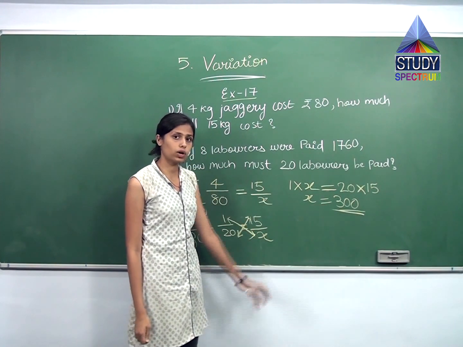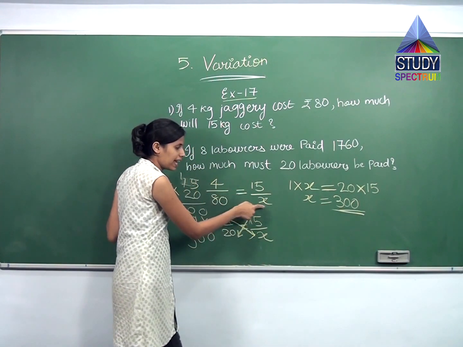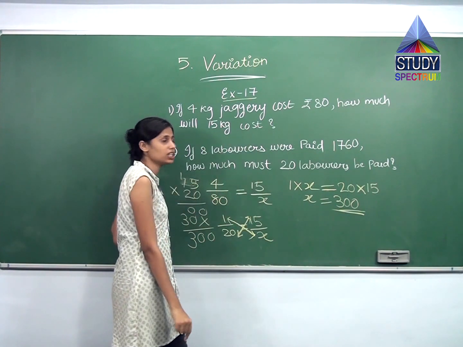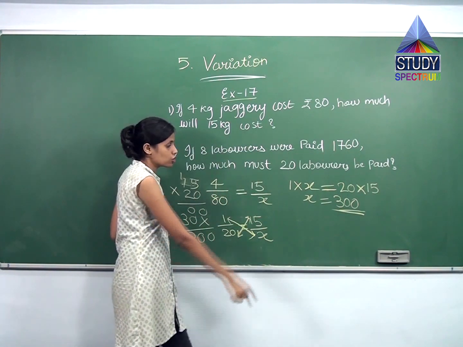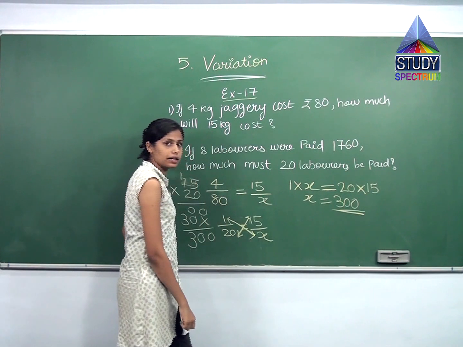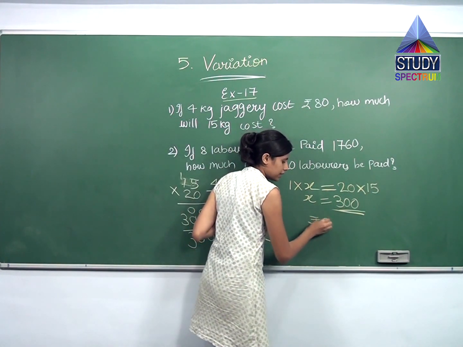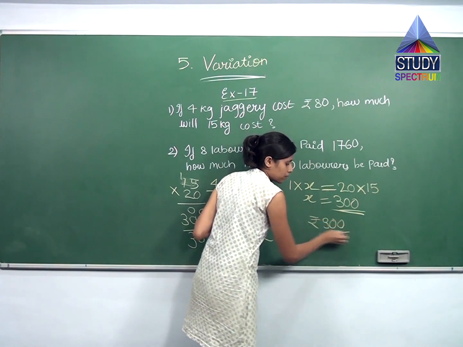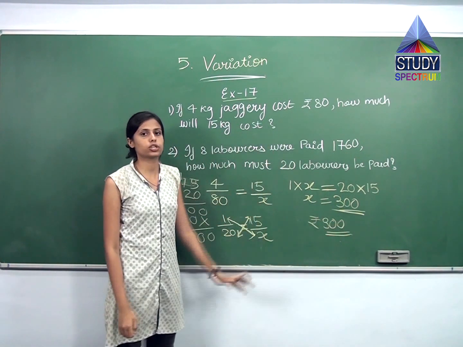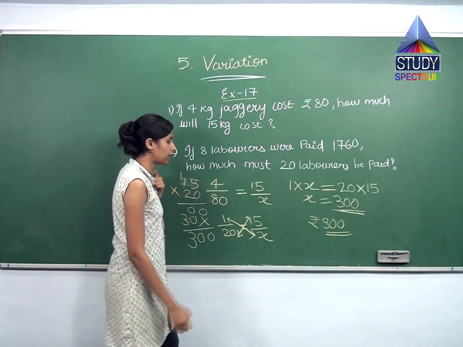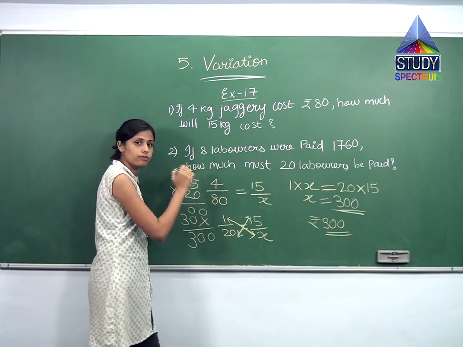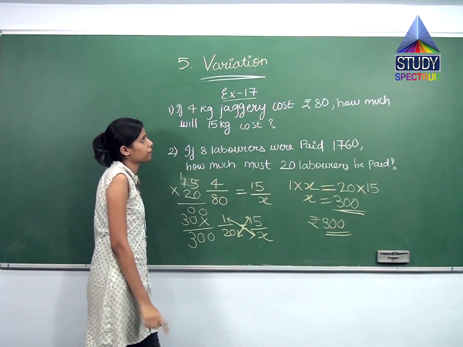So I got the value of x as 300. What is x first? I have assumed that x is the cost of 15 kg jaggery, right? So x is 300, which means the cost of jaggery for 15 kg is rupees 300. This is the solution. But before that you have to write this question in statement form.